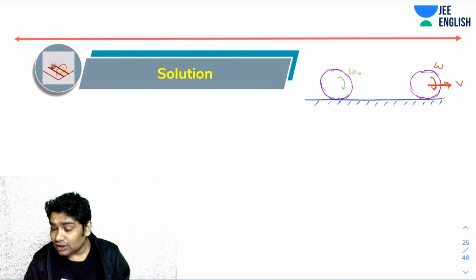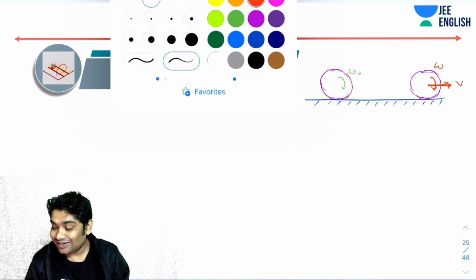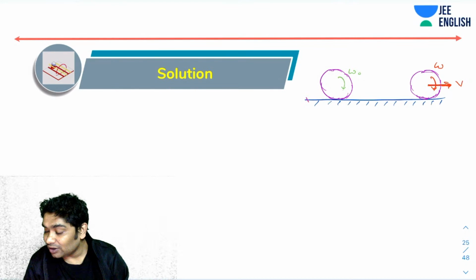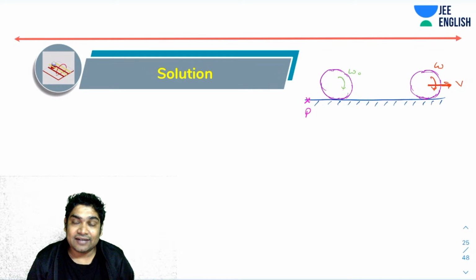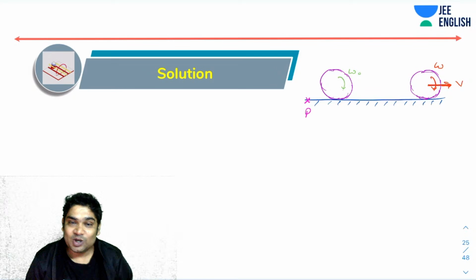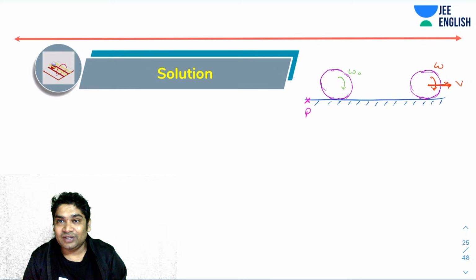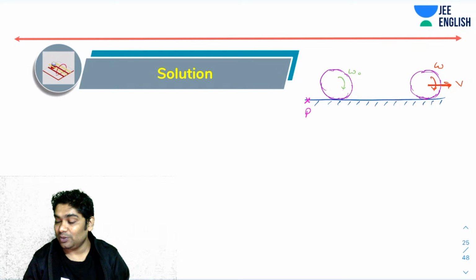Now I have told you the trick to solve this. If you remember, you take a point on the ground, P, and you can say that about P there is never any external torque acting on the object. So the angular momentum of the object about P will always remain conserved. Okay, I hope you remember this trick.